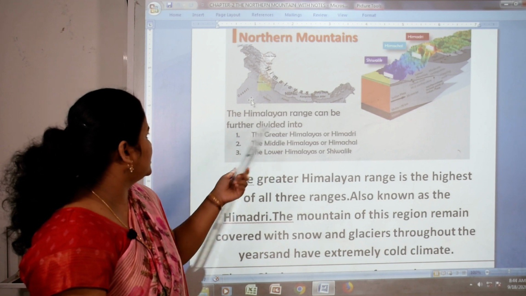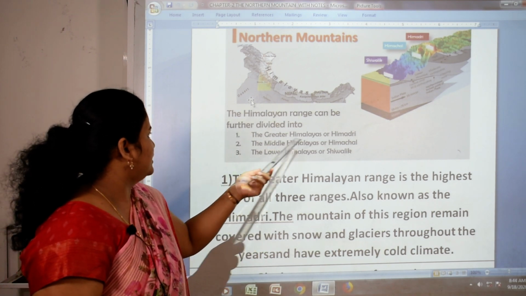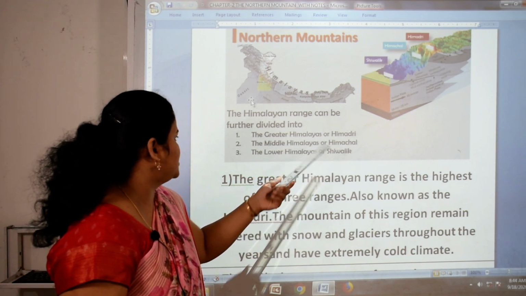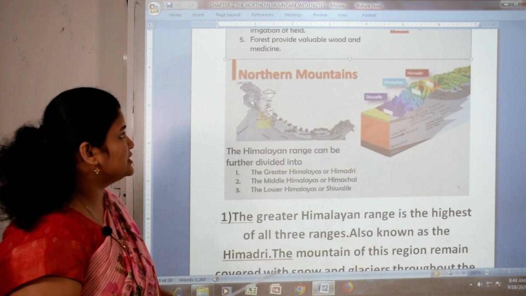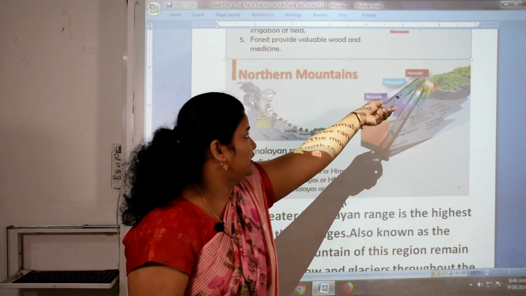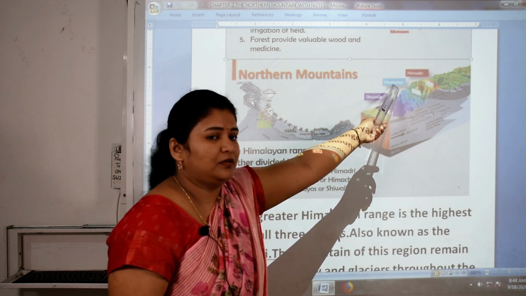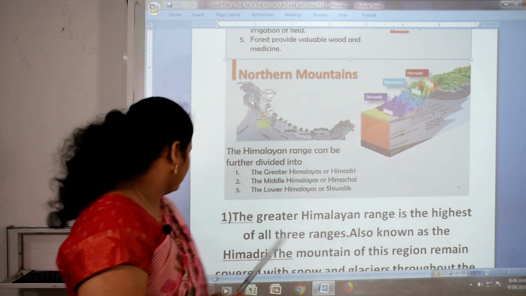The Himalayan range can be further divided into three parts. First one is the Greater Himalayas or Himadri. Second one is the Middle Himalayas or Himachal. And third, the Lower Himalayas or Shivalik. You can see in the picture, at the top, the highest, it is Himadri. Then Himachal in the middle and then down from the Himachal is Shivalik.